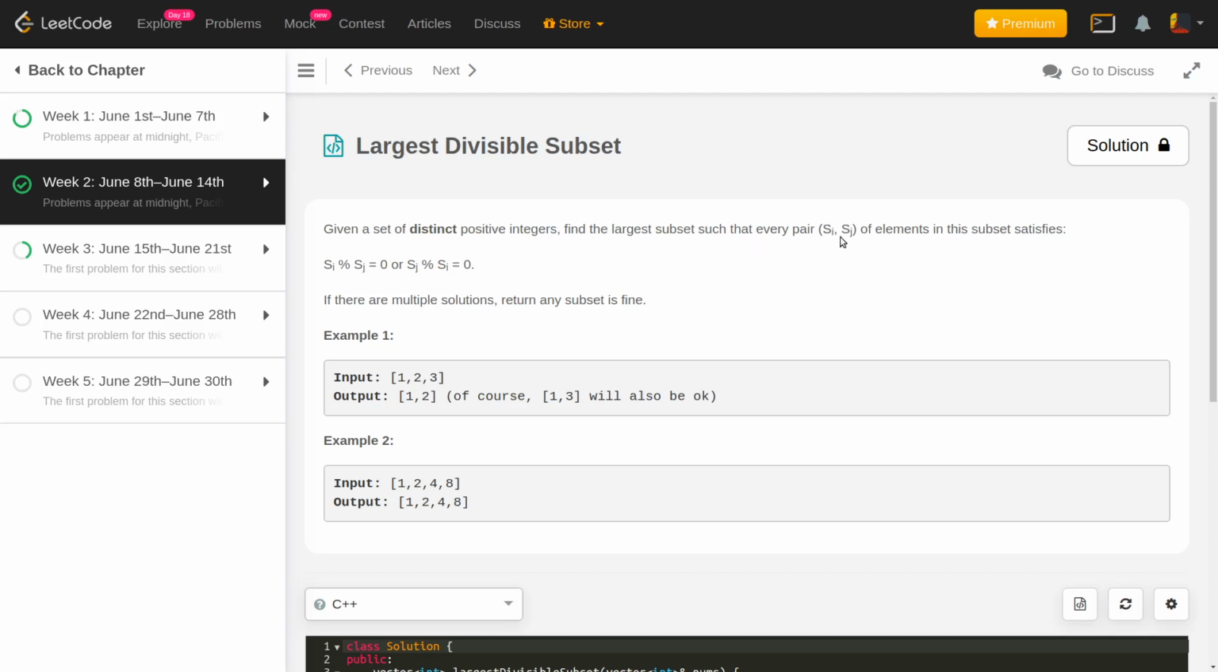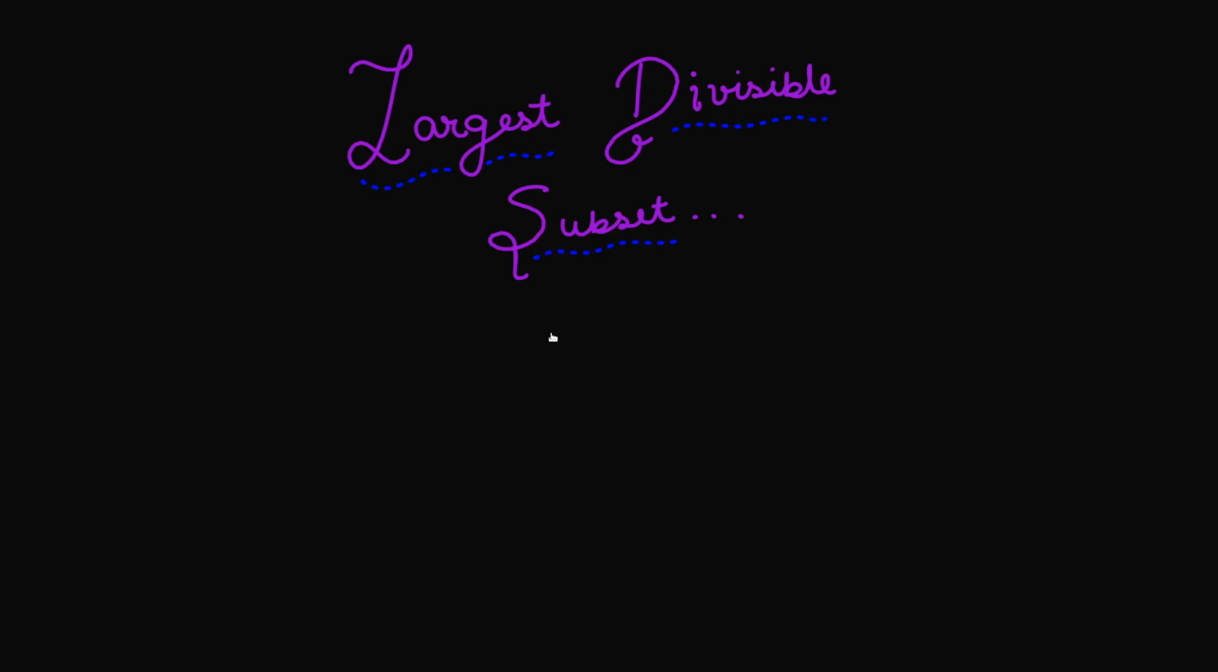If you take a pair, say Si, Sj, either Si should be divisible by Sj or Sj should be divisible by Si. Basically one number should be a multiple of the other number. If there are multiple solutions, we can return any subset. The only requirement is we have to find the largest such subset. So how do we approach this problem?